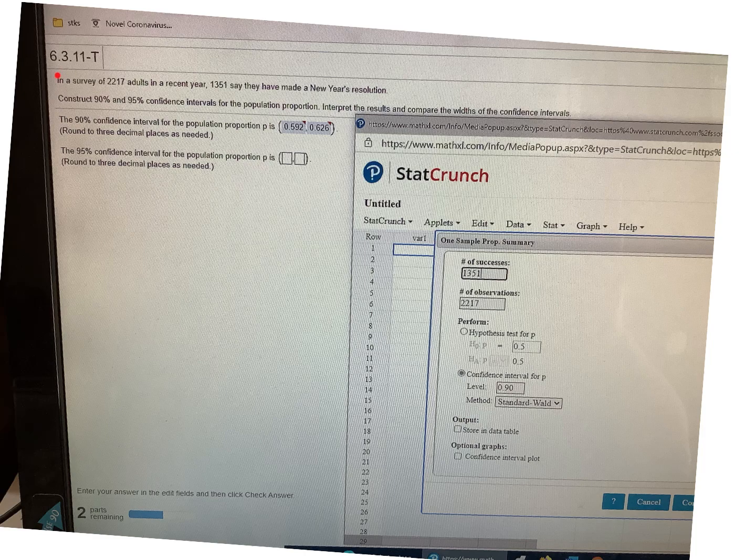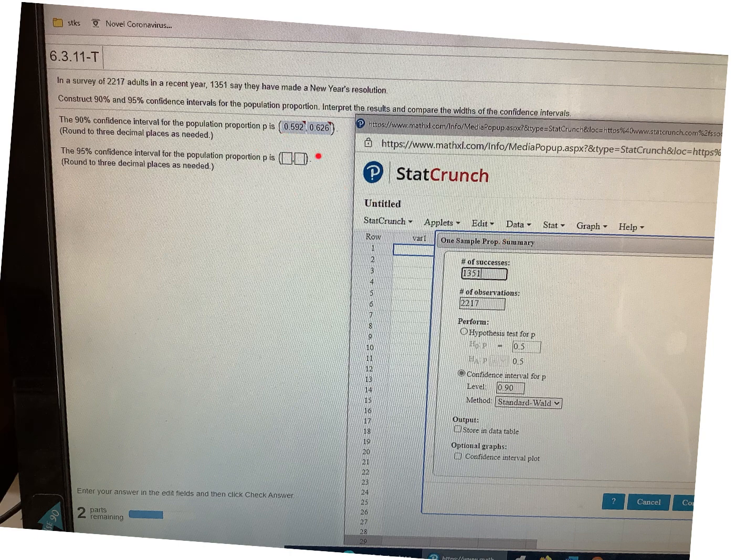So I saw your question about 6.3. In a survey, you surveyed 2,217 adults in a recent year. 1,351 of them say they have made a New Year's resolution. Construct a 90 and a 95% confidence interval for the population proportion. Interpret the results. Okay, so I guess we're working on the first part here.